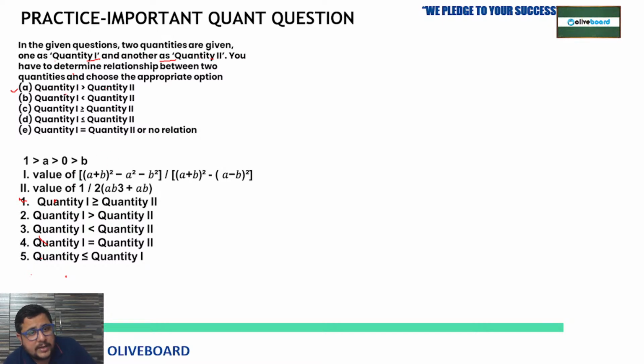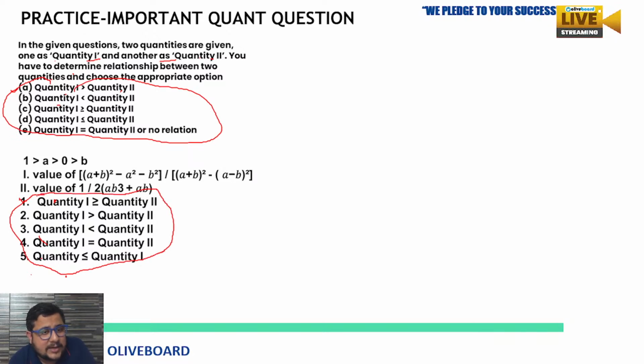So quantity 1 greater than quantity 2, quantity 1 less than quantity 2, like that you can decide. Or here also it is given, right? No need to get confused. Either follow these options or this one, because mistakenly there are two types of options given, that's why. Now see, what is given actually here? 1 is greater than A is greater than 0, and 0 is greater than B. So 1 is greater than A and A is greater than 0, means A will lie between 1 and 0, means it is a decimal number, right? It will come in point. And B is less than 0 means B is negative. That you have to keep in your mind.